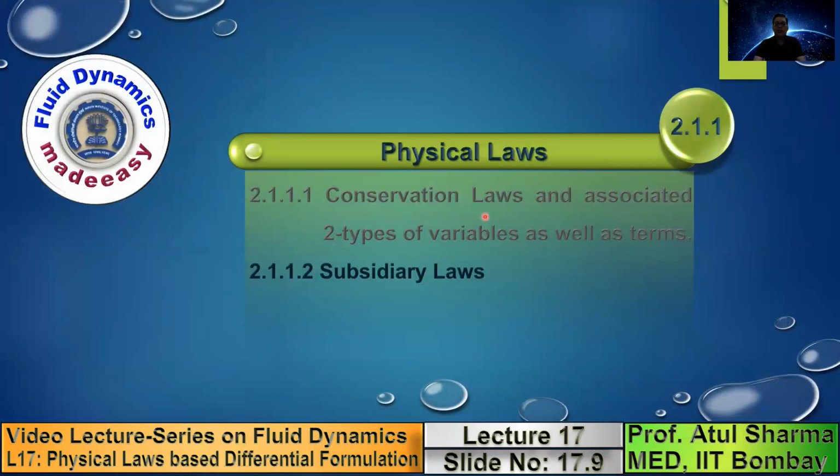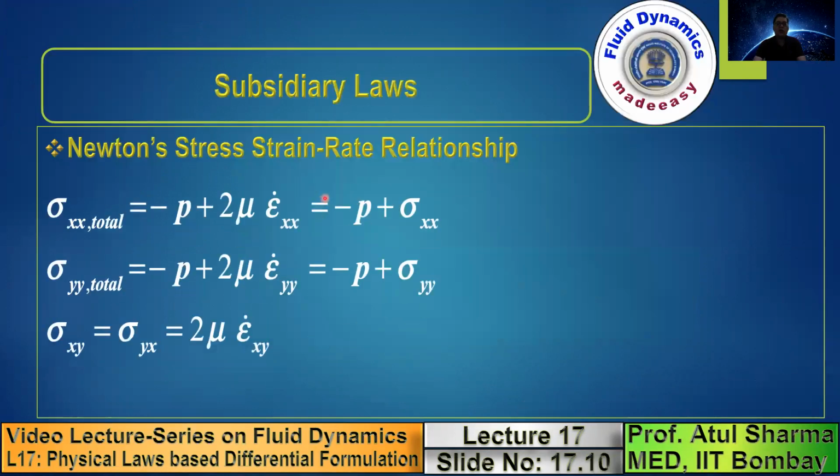So I started with the conservation law and I discussed the associated two types of terms, the volumetric term and the flux term. And I mentioned that along with this conservation law, you also need a certain subsidiary law because you are following a continuum approximation where certain molecule-based information is lost, and to recover that information, we use this additional subsidiary law, which in fluid mechanics corresponds to the stress-strain rate relationship, given by this expression.